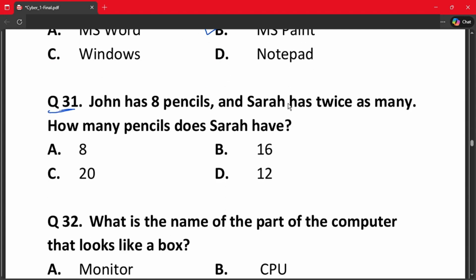Question number 31. John has 8 pencils and Sarah has twice as many. How many pencils does Sarah have? The correct answer is option number B, because John has 8 pencils, Sarah has twice. So 8 into 2, which is 16.